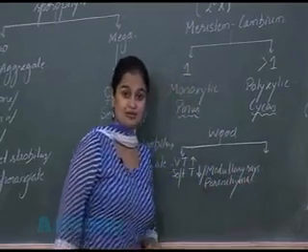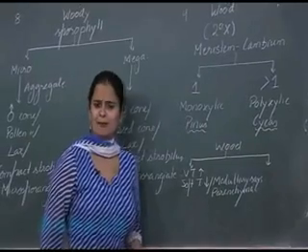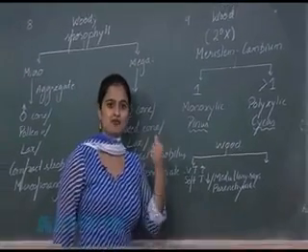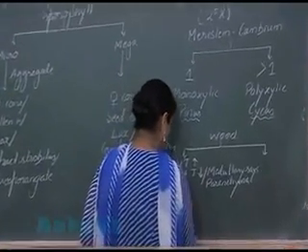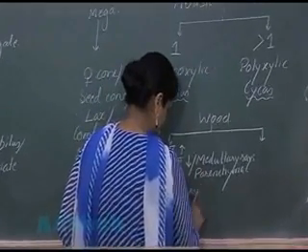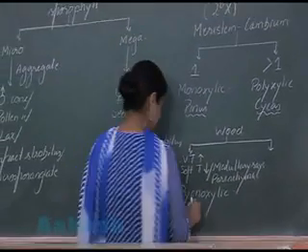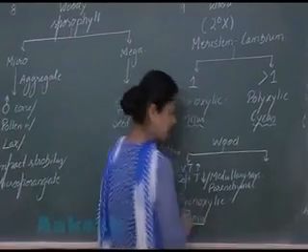If the soft tissue is less and the strong vascular tissue is more, such type of wood is known as pycnoxylic. The pycnoxylic wood is present in Pinus.